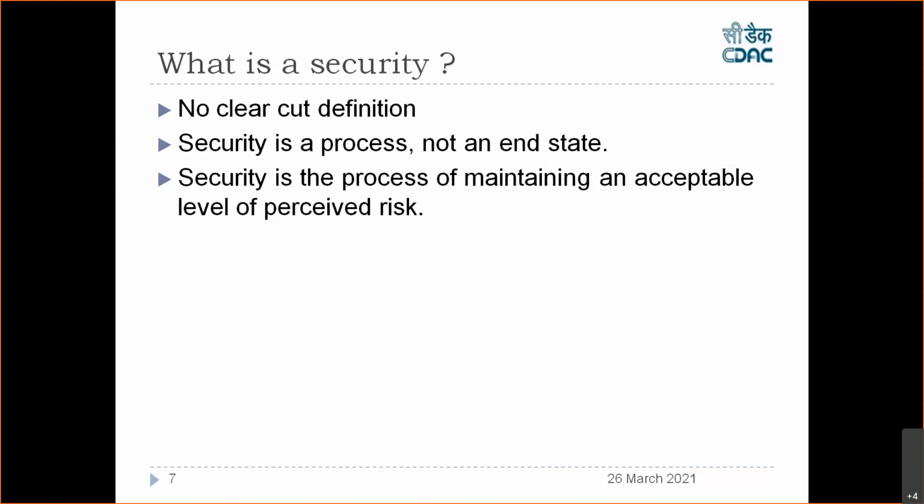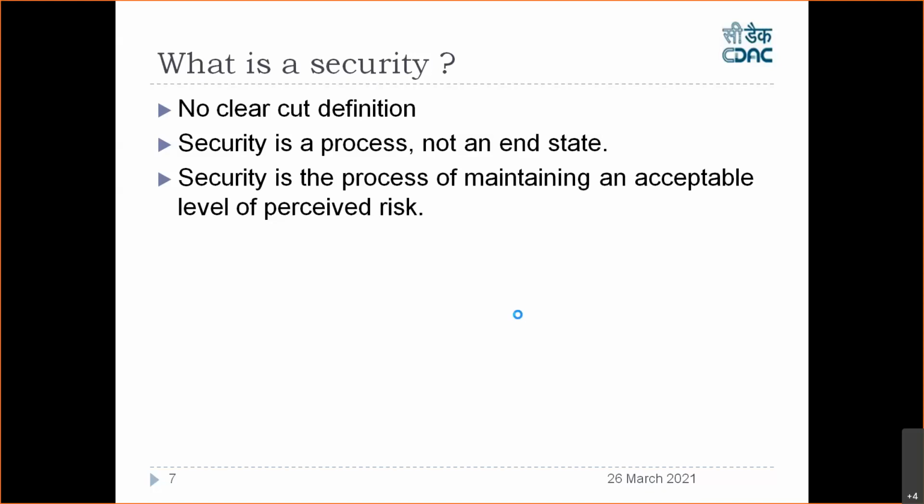So security is a process of maintaining an acceptable level of perceived risk, right? Perceived risk. So this is what you call as security. It's a continuous process. So today you're secure, tomorrow again you have to do some process to make it secure again. Day after tomorrow also you have to do something to make it more secure, and so on.